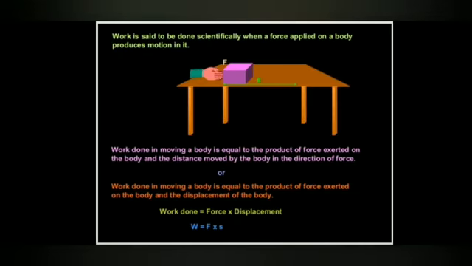What do you mean by work? Work is said to be done scientifically when a force applied on a body produces motion in it. So we have to apply the force, then only can we see that work is done. Work done in a moving body is equal to the product of the force exerted on the body and the distance moved by the body in the direction of the force. Not only applying the force, but how much force we apply and how much distance it moves, in which direction of the force, that is also important.